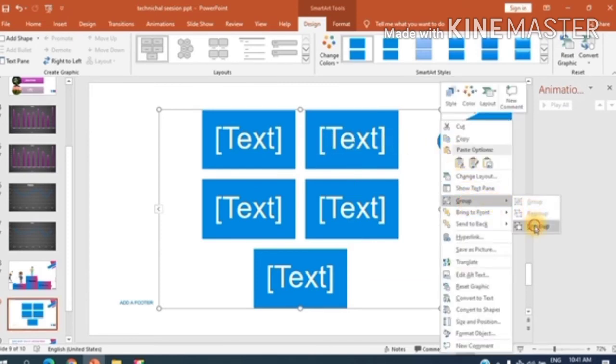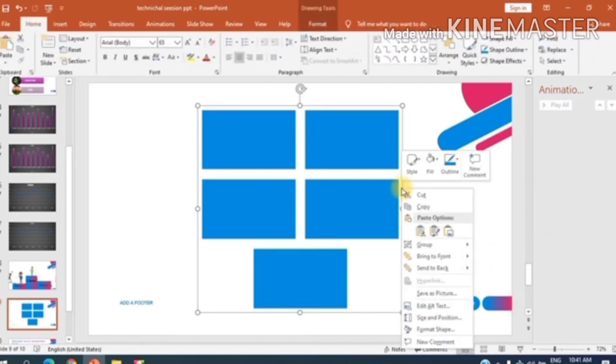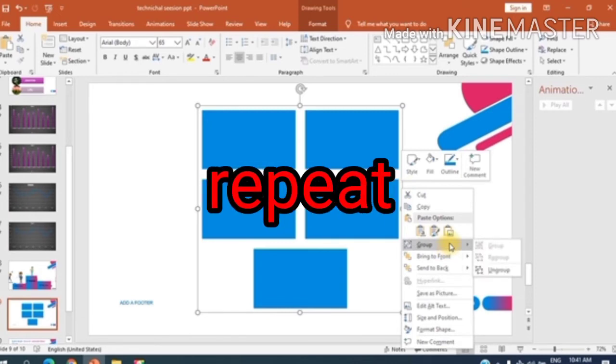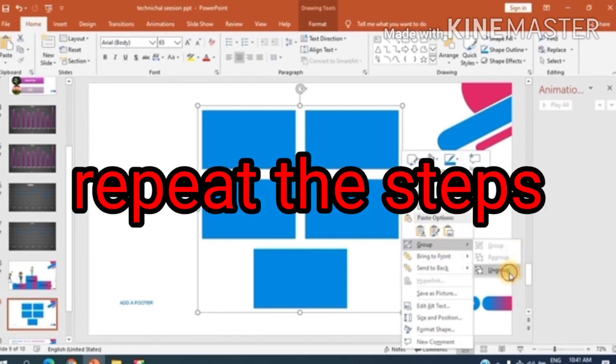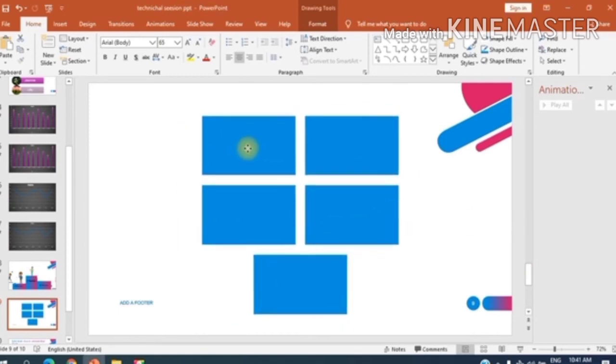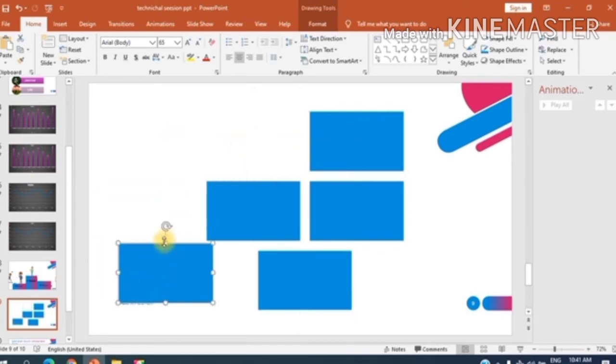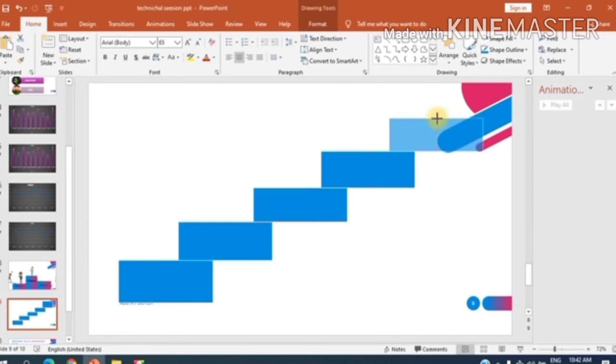Right click on this and then ungroup. I have ungrouped these boxes. Again I have to go to group and ungroup. Repeat the same steps to ungroup again, and now I will arrange these boxes in the form of stairs. Just let me fast forward it and set the stairs.